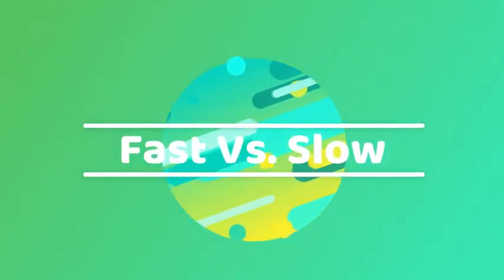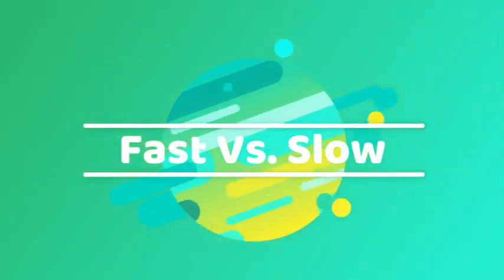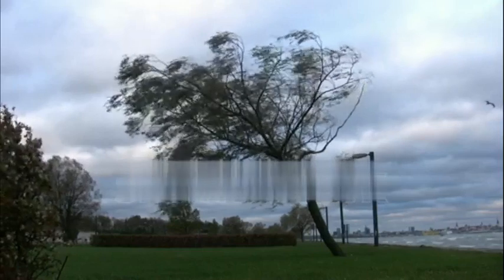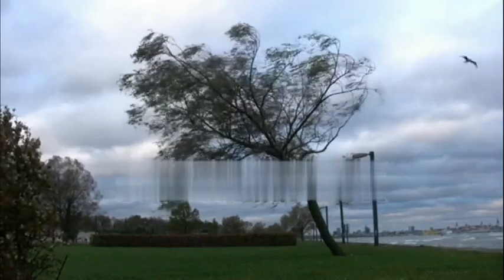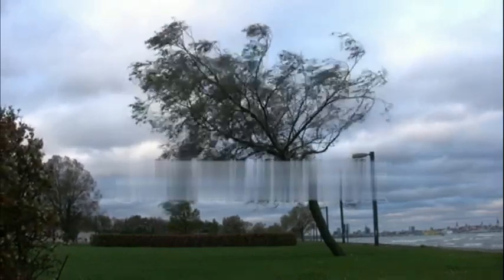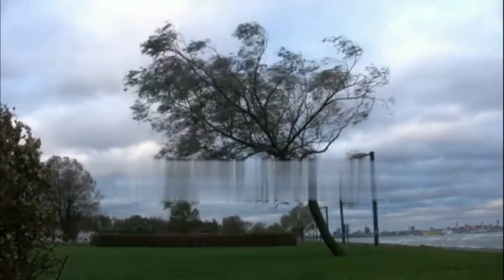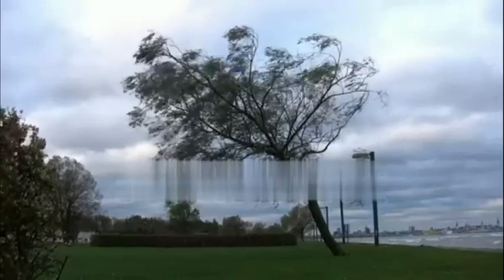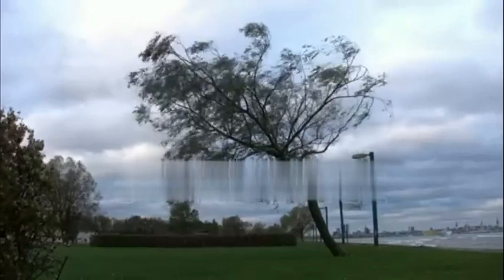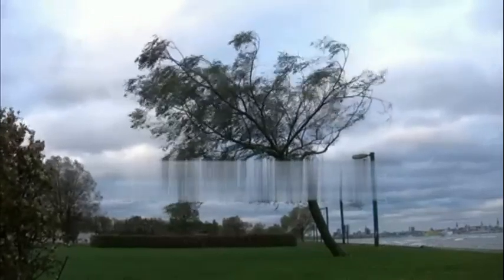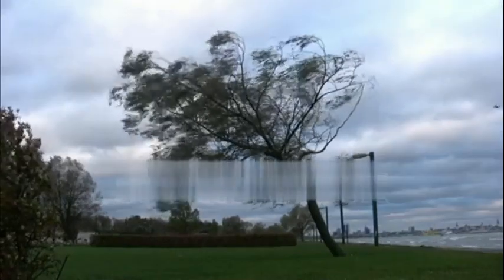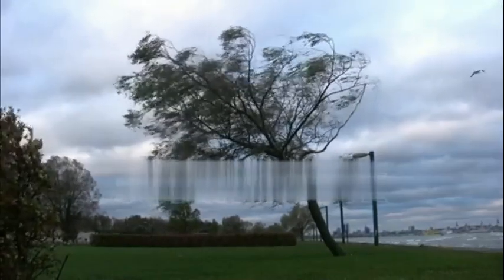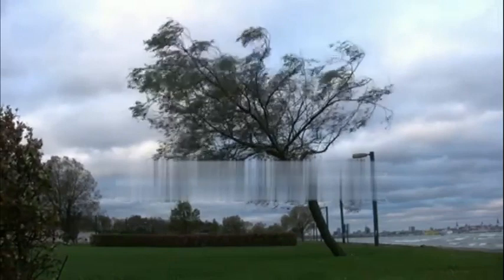Fast and slow. Do you know fast versus slow? Look at a tall tree. When the wind is gentle, its branches dance slowly. But if the gentle wind becomes strong, the branches shake violently. And if the speed increases further, the branch may even break and fall. That is, the motion can be slow or fast.